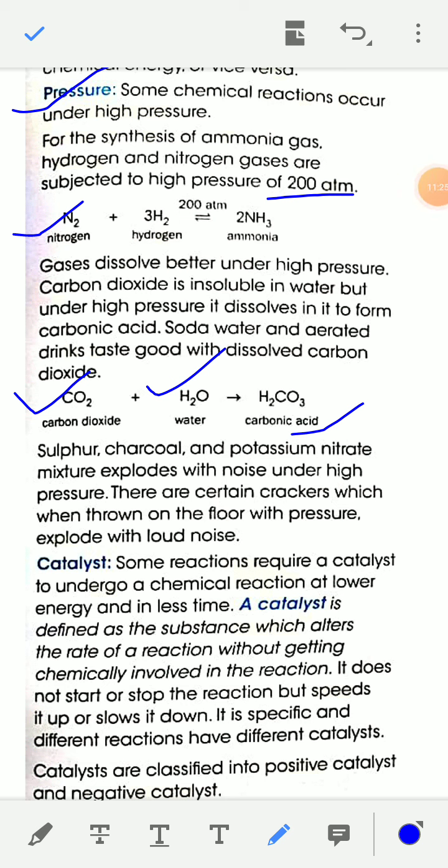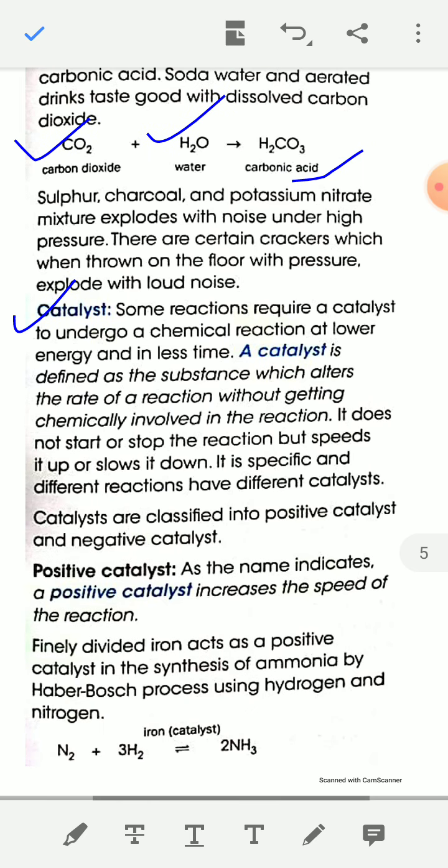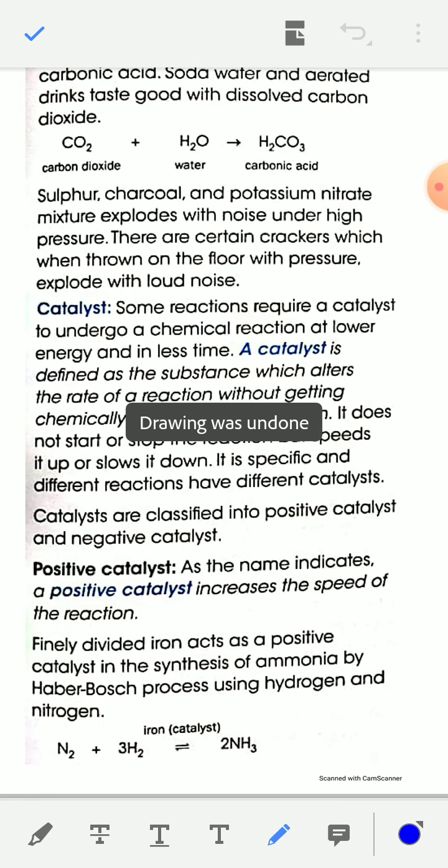Next condition is catalyst. You know what catalysts are. Catalysts are chemical substances which alter the rate of a chemical reaction without getting chemically involved in the reaction.